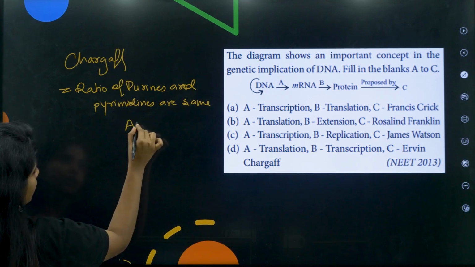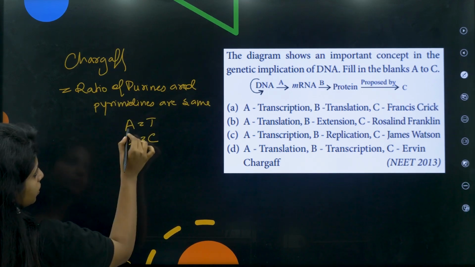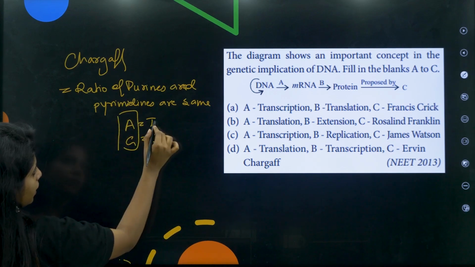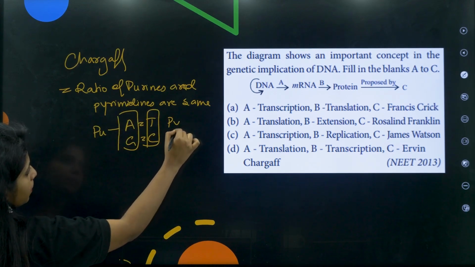That means A is equal to T and G is equal to C. This is purine, and this is what? Pyrimidine. So this is purine, I am writing PU, and this is pyrimidine.